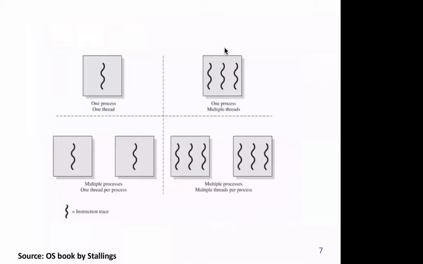This is another view which I have added. So this is one process, one thread, whereas on the right side we have one process and multiple threads. When we run processes alone, like in older systems where we have processes and not threads, then if you have to execute even the same code concurrently, you have to make 2 copies of the process.